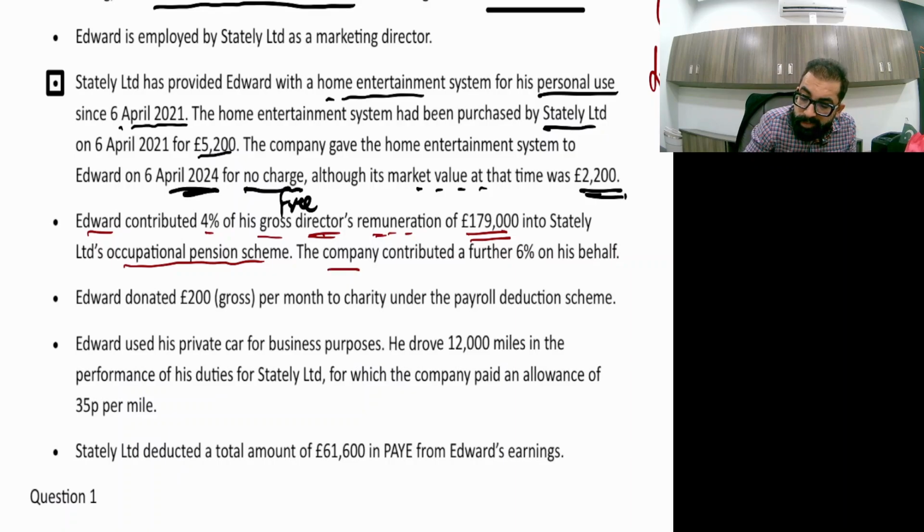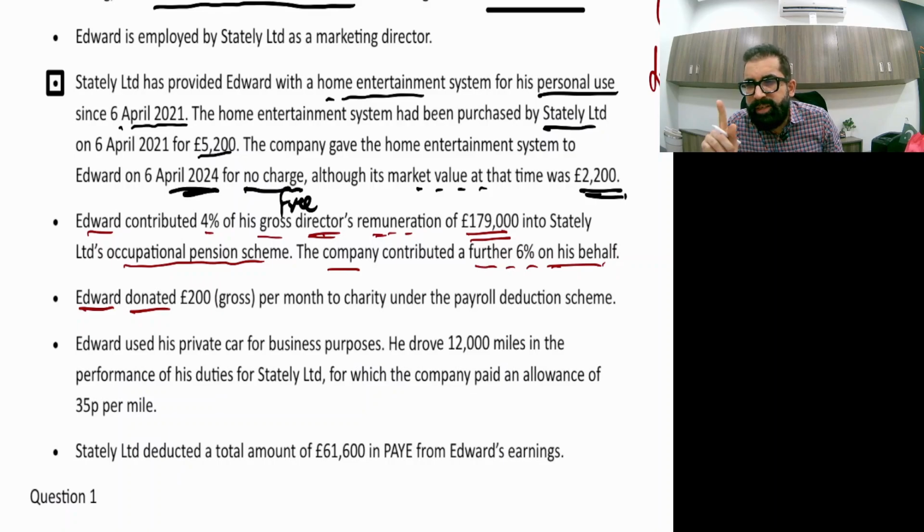Now they are saying the employer contributed a further 6% on his behalf. Whatever the employer contributes is an exempt benefit, so it will not come anywhere. But the 4% is an allowable deduction. One more thing: whatever goes out from the employee's pocket is a deduction.